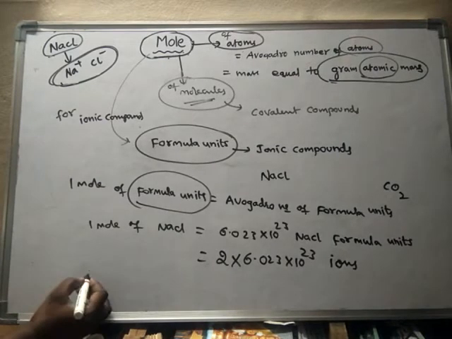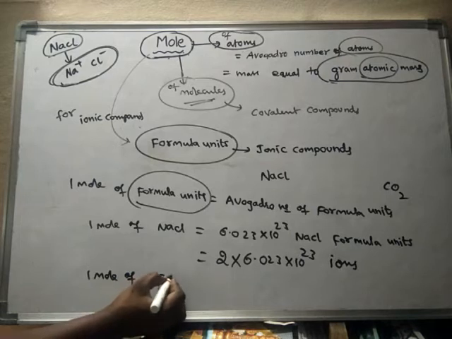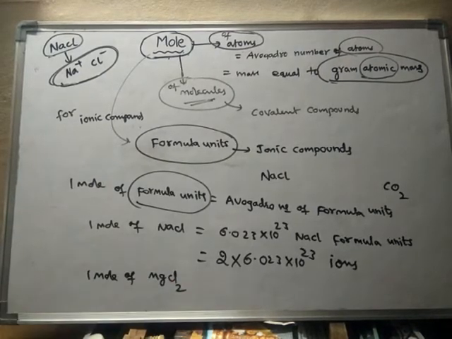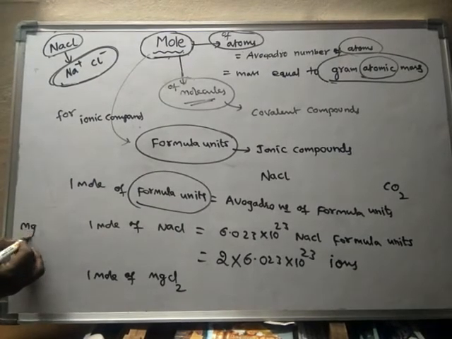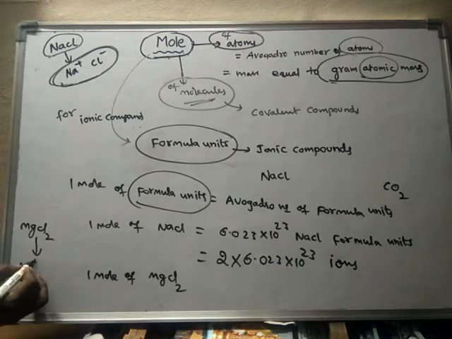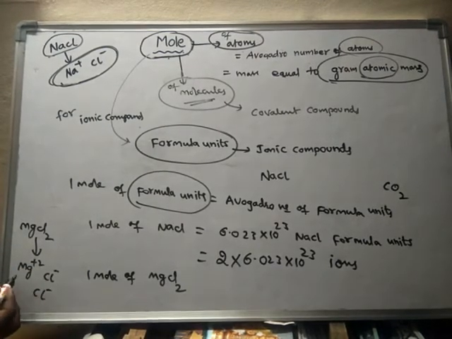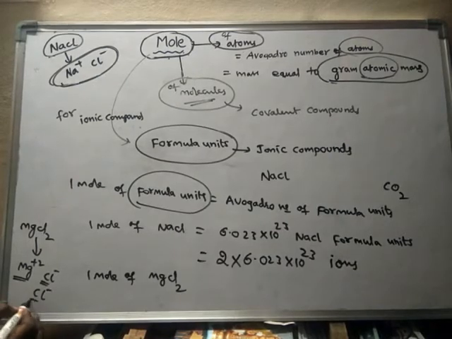Suppose it is 1 mole of MgCl2. MgCl2 will break down into Mg 2+ ion and 2 Cl minus ions. Altogether how many ions do we get? 3 ions.